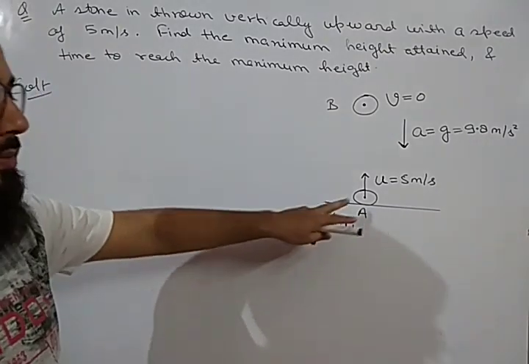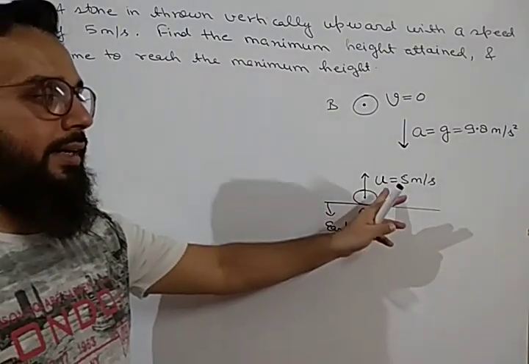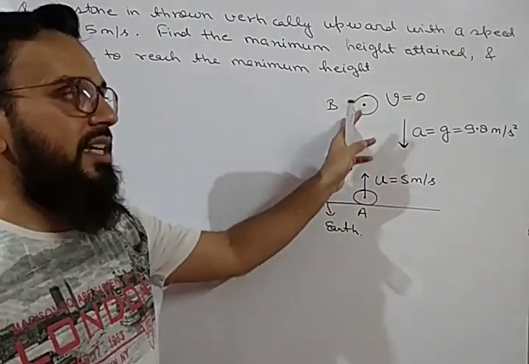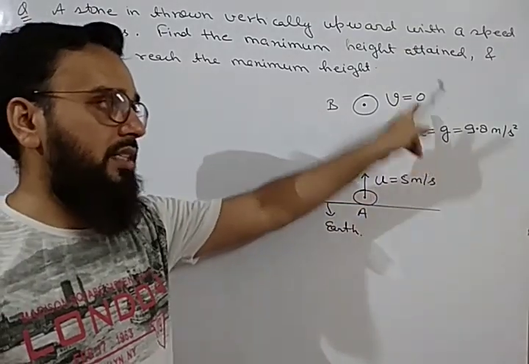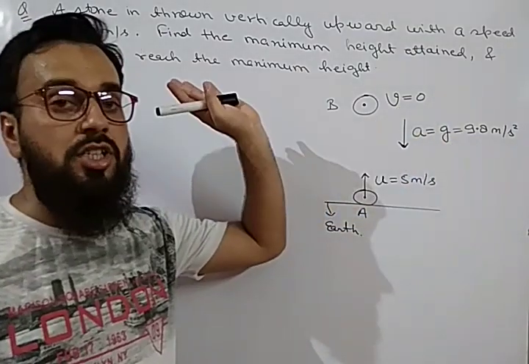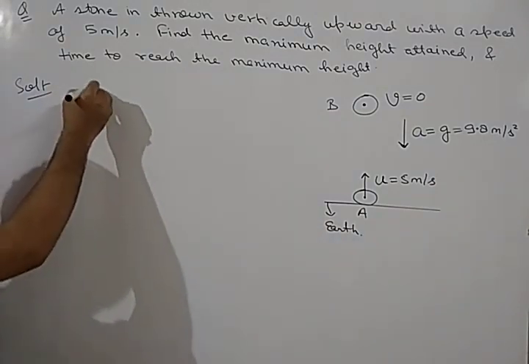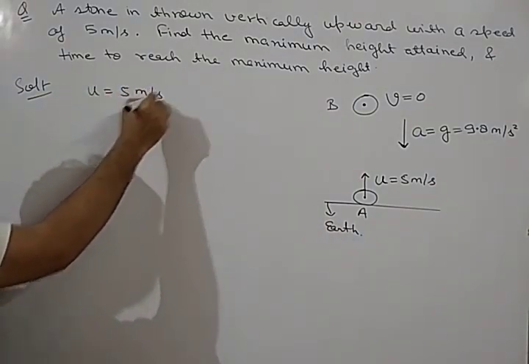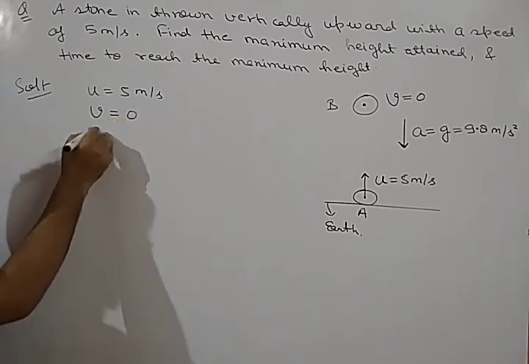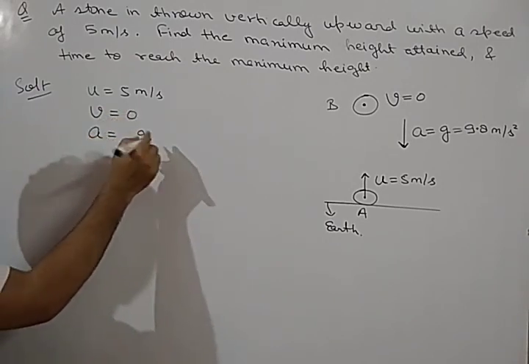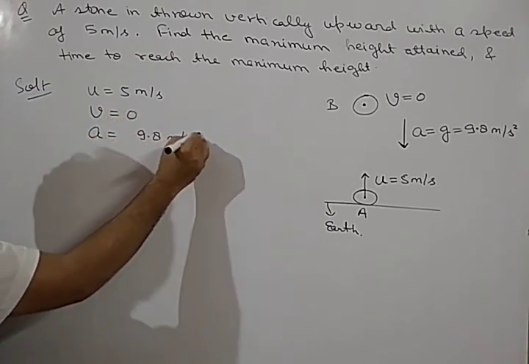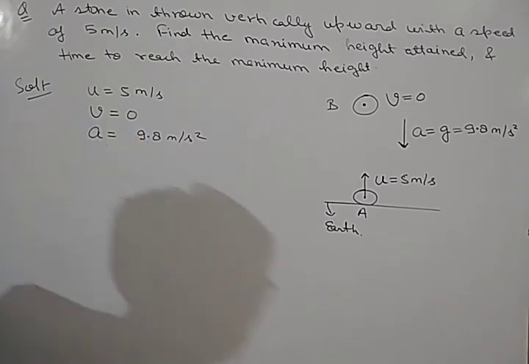So we have drawn the diagram. This is a stone at point A. It is thrown with velocity u. At maximum height, velocity becomes v. Acceleration is acting in downward direction, which is g. So all these things we have drawn here. So now let us start. We have given u is equal to 5 meters per second. v is equal to 0, a is equal to 9.8 meter per second square, which is g. What we have to find out?